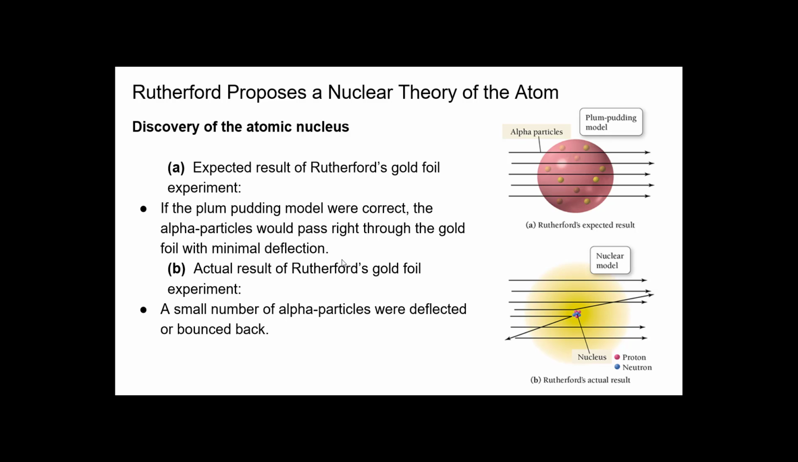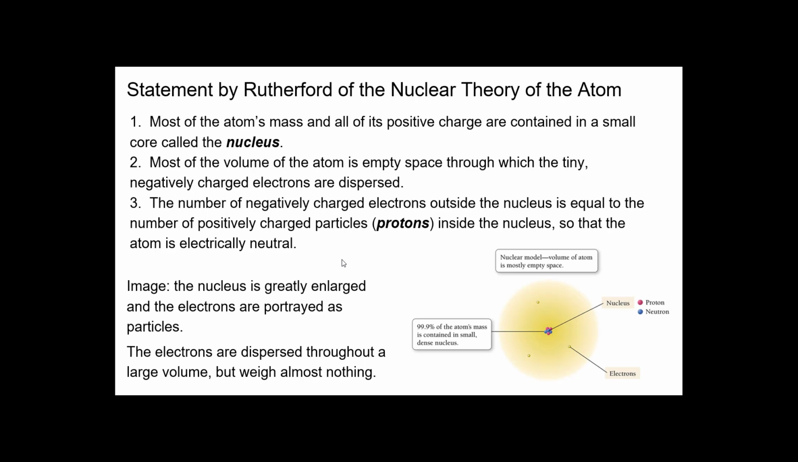He actually did get a small number of alpha particles that were deflected at an angle or even bounced back right where they came from with force. That was something unexpected, and Rutherford had to look at his results to figure out what was going on. Based on his experiments, he made a statement about the nuclear theory of an atom. Based on his research, these are the three things he came up with.